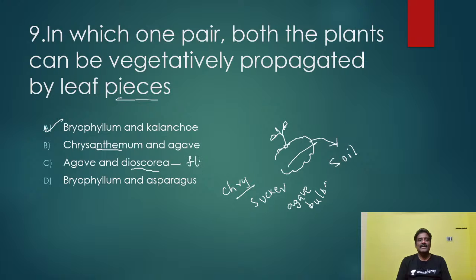Floral bud, sorry. Here the bulbil, okay. This is what? Diaspora, a vegetative bud. And again it is a floral bud. Bryophyllum, already I told you. Asparagus, cladode. It is responsible for photosynthesis, not for vegetative reproduction. Okay.